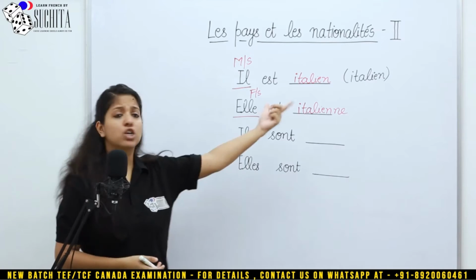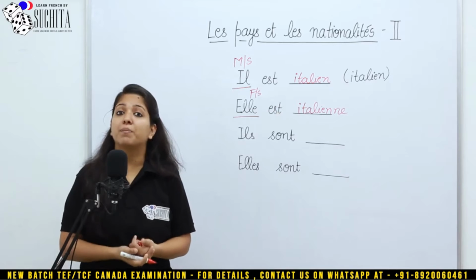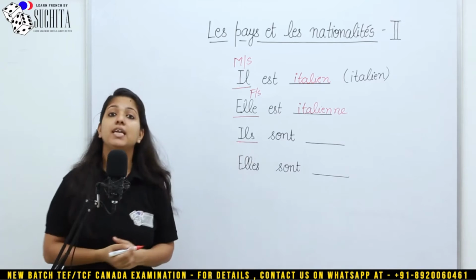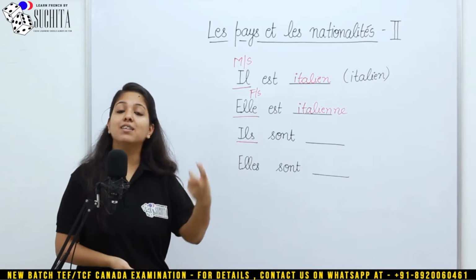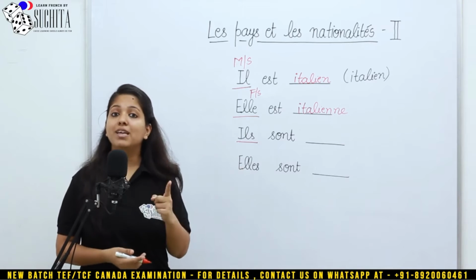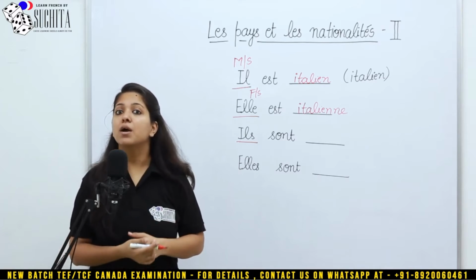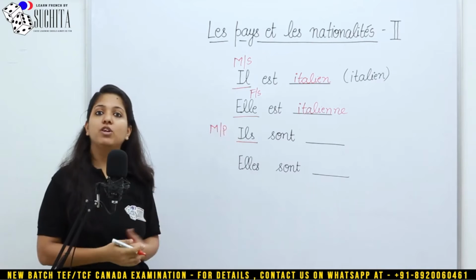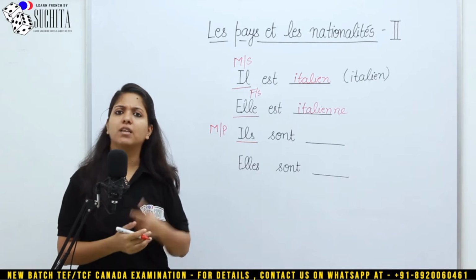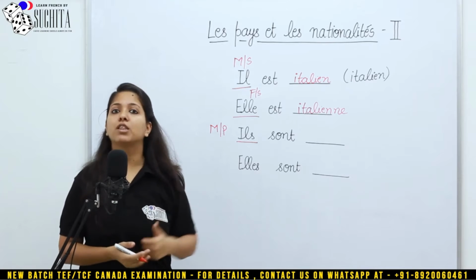So which version of Italien are we going to write? That is dependent upon il, because they are the ones who are Italians. We are using the word Italians for the word il. Now il c'est masculin et c'est pluriel. Masculin, pluriel. So you will write the masculine version and you will make the plural of it.